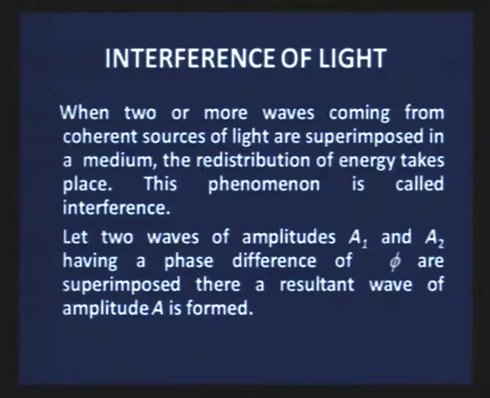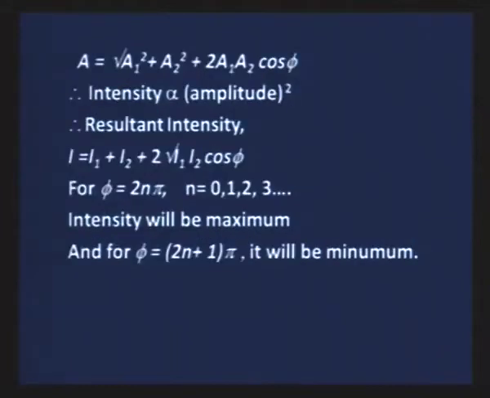If two waves of amplitudes A1 and A2 having a phase difference of phi are superimposed, then there is a resultant wave of amplitude A equal to the square root of A1 squared plus A2 squared plus 2 A1 A2 cos phi. Since intensity is directly proportional to the square of amplitude, this result can also be expressed in terms of intensity, that is I equals I1 plus I2 plus 2 under root I1 I2 cos phi.